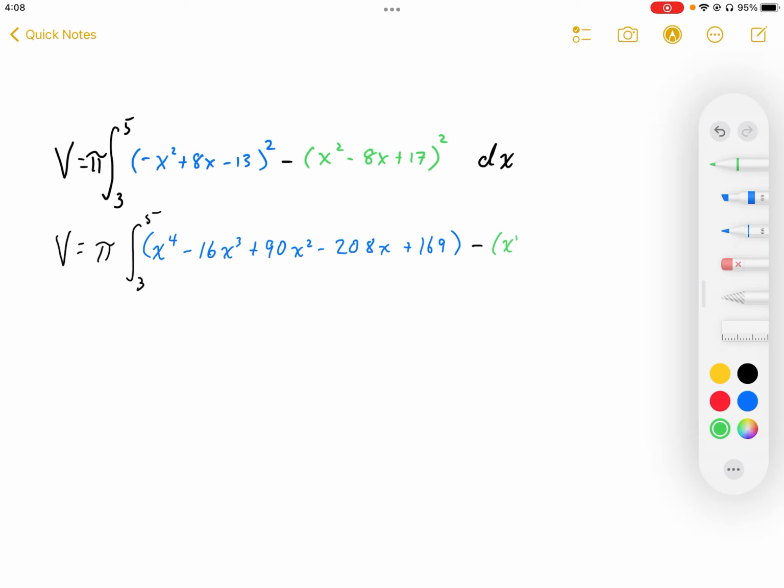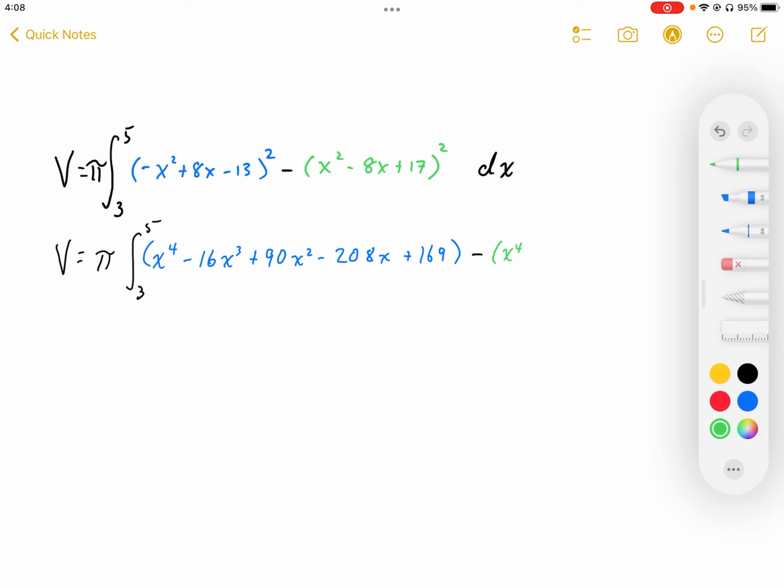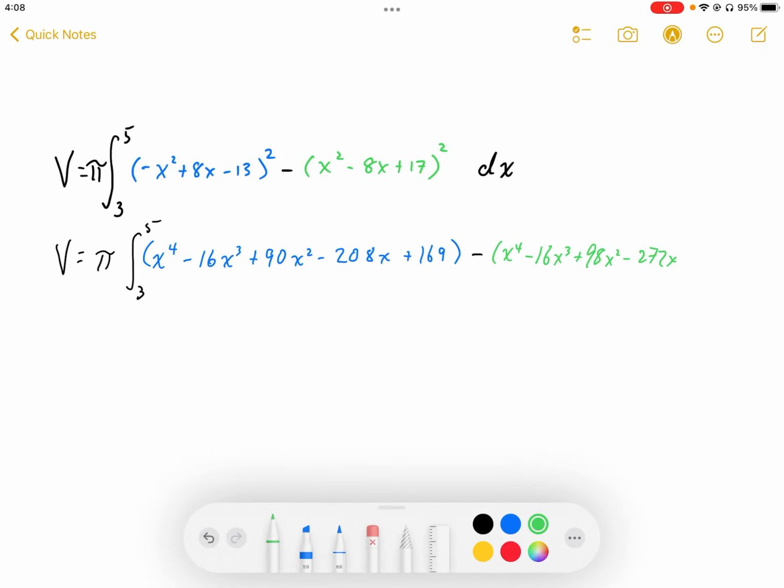So we're going to have x to the power 4 minus 16x cubed plus 98x squared minus 272x, running out of space, so I'm just going to move that, plus 289, and we're going to multiply that all by dx.